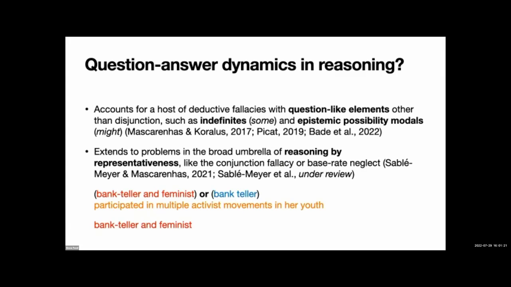Take the conjunction fallacy, which I'll assume you're all familiar with. Participants are asked to choose the most likely option between Linda is a feminist bank teller and Linda is a bank teller. They are considering a disjunction, really, trying to answer this question. And they see some information, a rather detailed description that, interpreted as an answer to the question at hand, clearly must be interpreted as a desire to communicate that the right answer to the question is feminist bank teller, whence the fallacy. So this kind of question answer dynamics actually allows us to provide an answer, a reason, a justification, and a theory of a lot of stuff in reasoning.